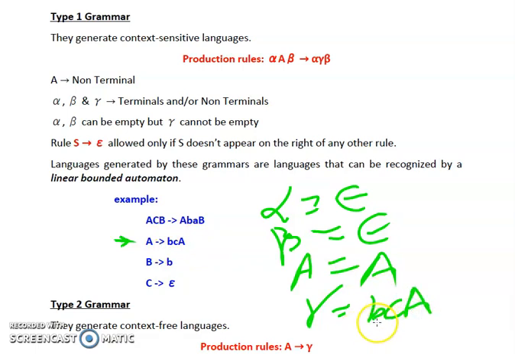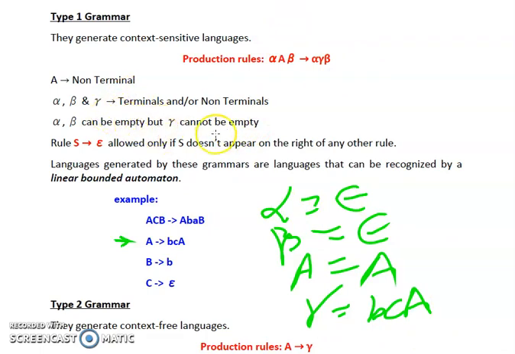So we can see that B and C are written in small alphabets. That means these two are terminals, and A is written in capitals. That means it is a non-terminal. So this is a combination of terminals as well as non-terminal. So that means the rule is satisfied.